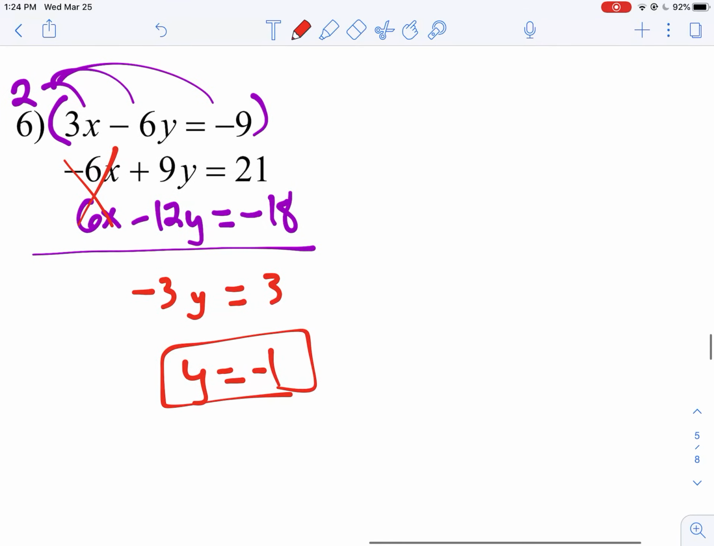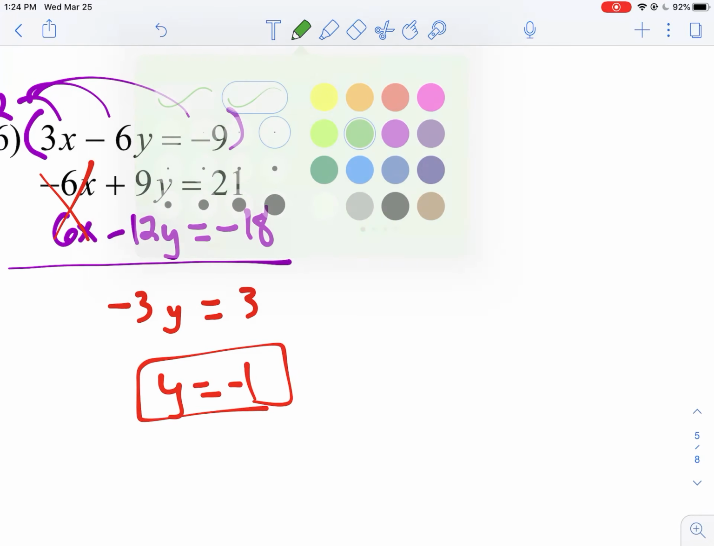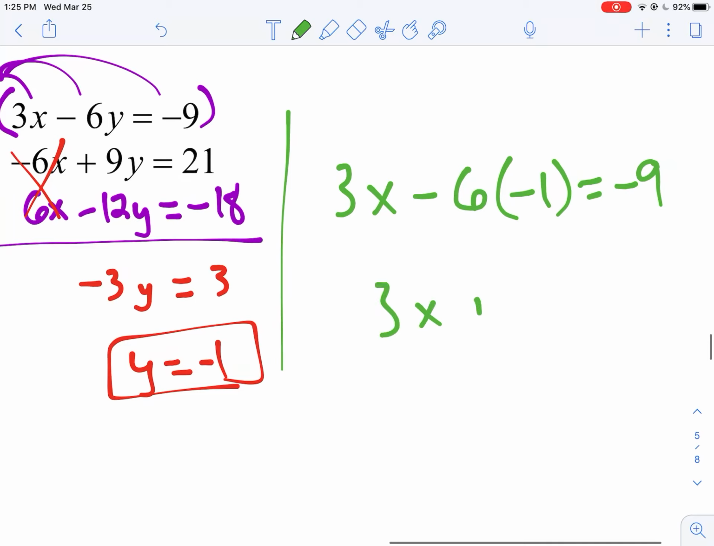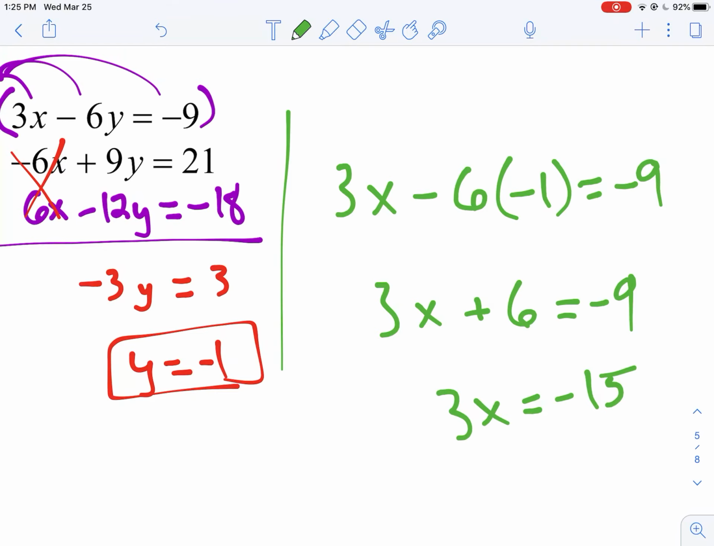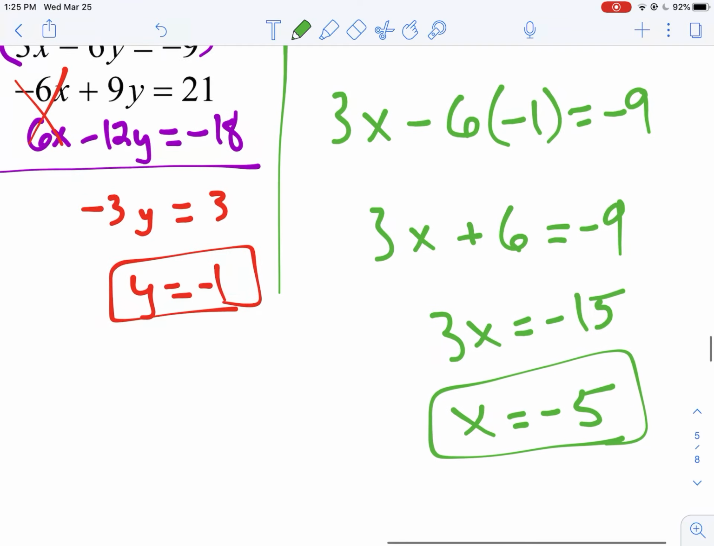But that's pretty much going to be the end of my notes here. y is -1. 3x minus 6, y is -1, equals -9. 3x plus 6 is -9. 3x equals -15. x is -5.